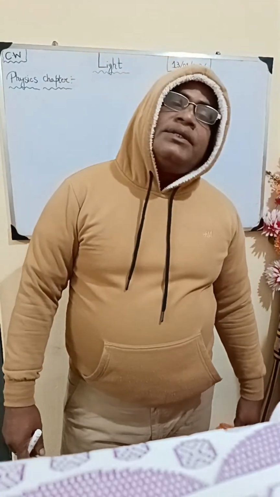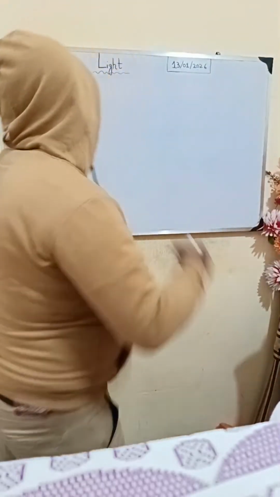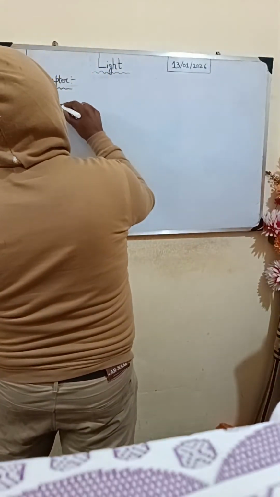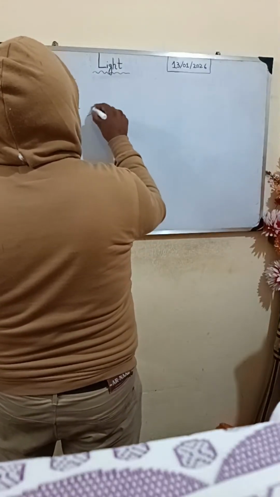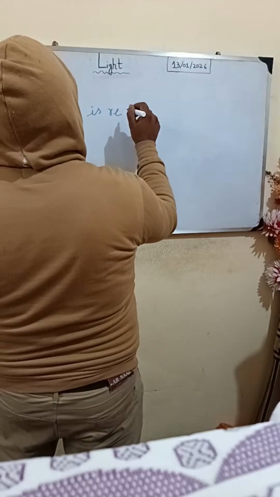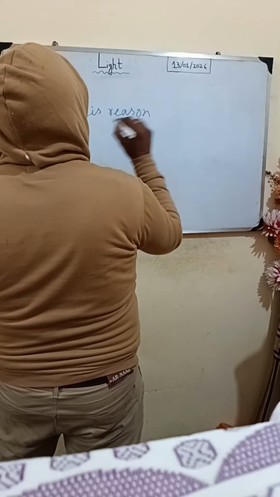What is the reason why we can see the objects around us?